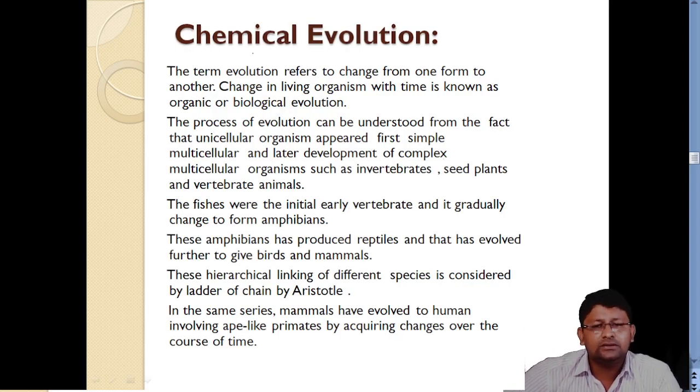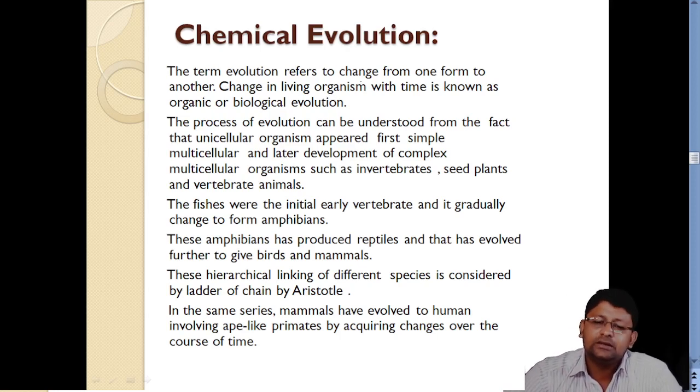Then we have some basic features of chemical evolution. The term evolution refers to the change from one form to another, right? Now we can also say here that it is a biological evolution because something which is living is evolving slowly gradually, changing in its composition, changing in its behavioral, anatomical as well as physiological structures. जो उसकी फिजियोलॉजी है, जो उसकी एनाटॉमी है, उसमें भी हम चेंजेस देख सकते हैं. The process of evolution can be understood from the fact that unicellular organisms appear first, then simple multicellular ones. Definitely, as we see कि प्रोटोसेल बहुत ही सिंपल कॉम्प्लेक्स स्ट्रक्चर्स में डेवलप होना शुरू हुए. फिर आज देखिए कितनी कॉम्प्लेक्सिटीज बढ़ती चली गई और हम इवॉल्व होते चले गए.